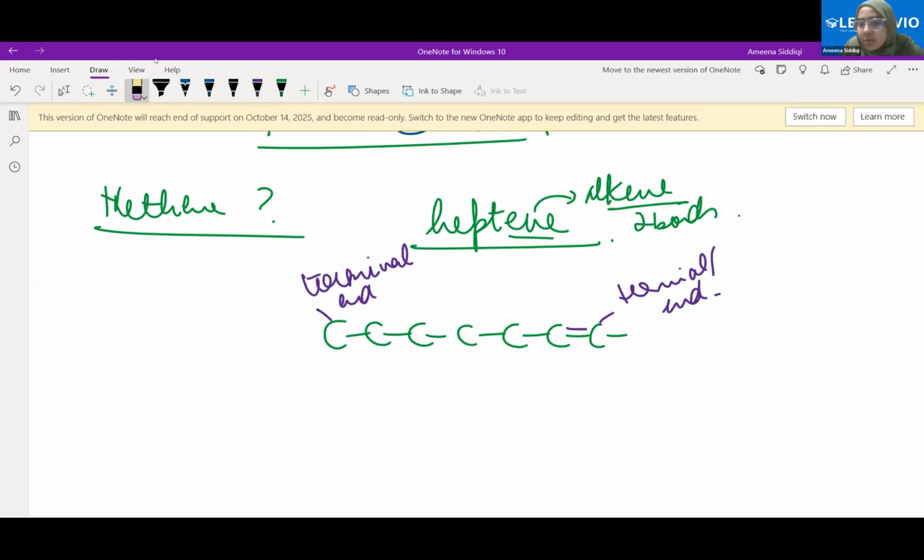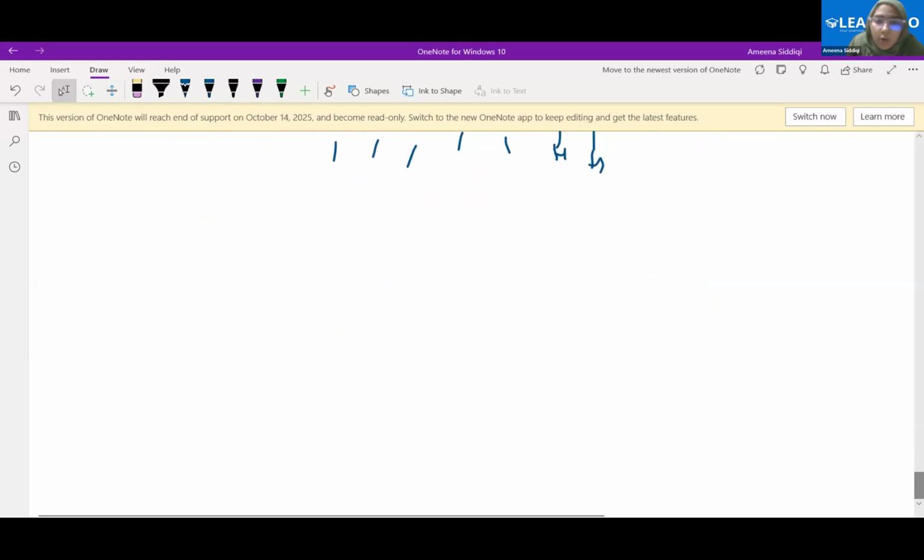Now, based on that, we will have to decide how many hydrogen atoms we need. For the first carbon atom, how many hydrogen atoms are needed? It has 2 bonds, so how many hydrogen atoms? 2, right? For the second one, one. Good. Then 2, 2, 2, 2, 2, 3. Correct? Understood? Yes, ma'am. Okay, draw propene.